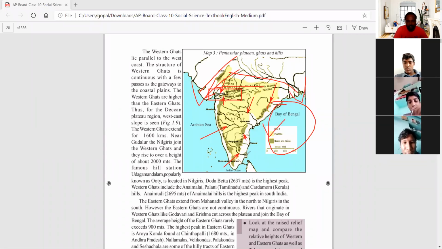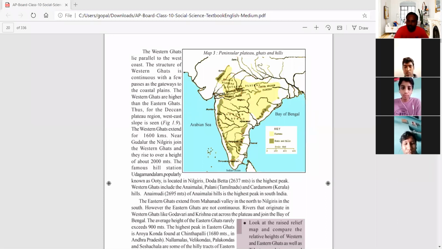Even this Krishna river can be seen here, and Godavari river, next to Kaveri river, and here also just a small Penna is there. So just remember this, rivers are very important for public, and sometimes they may ask for map pointing. And here also we can see the Chota Nagpur plateau, Malwa plateau. Next the Deccan plateau, this total is called the Deccan plateau. Sometimes they may ask for map pointing.